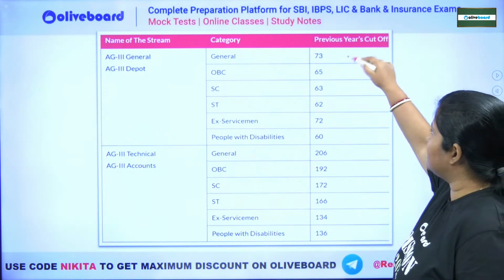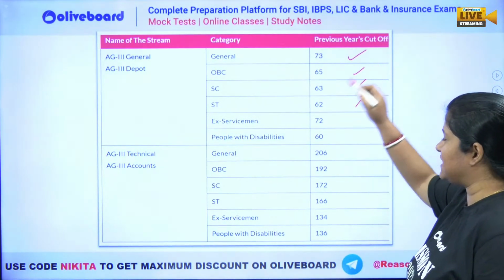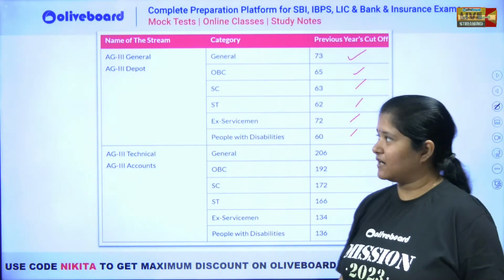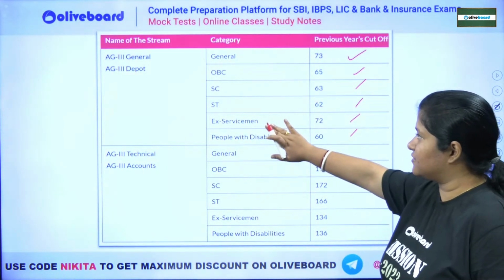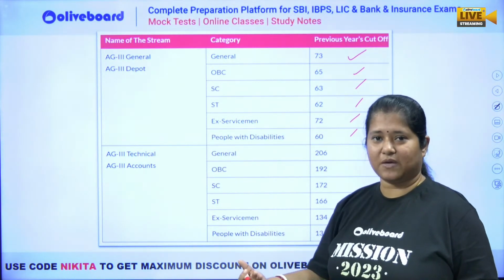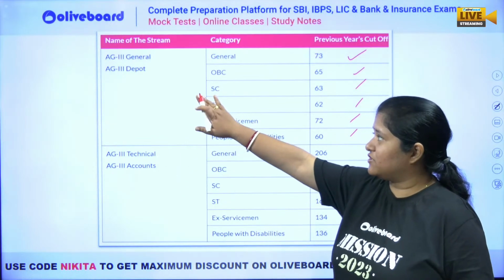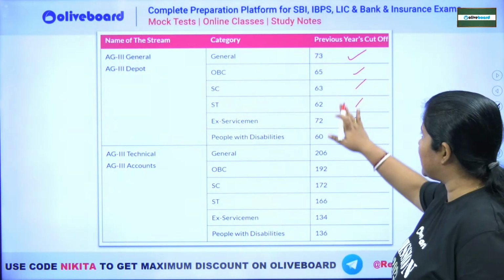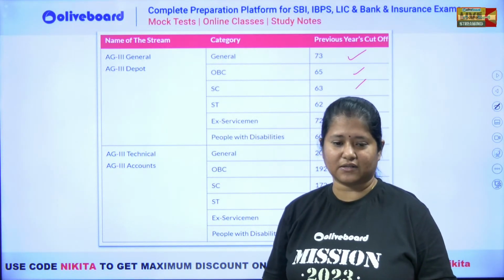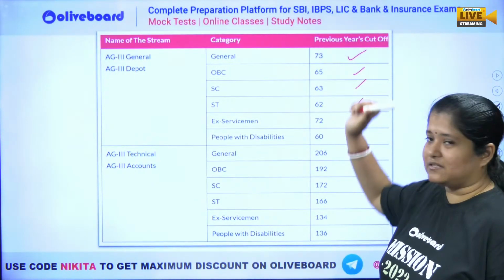Now this was the cutoff for your FCI AG3 phase 2. ठीक है, phase 2 का जो cutoff था ना for general and depot, this was there, right? General and depot का ये आपका technical and accounts which has a technical paper, वो उसकी हम बात नहीं कर रहे. But for general and depot, these were the cutoffs that we had previous year. Previous year मतलब 2019 में इसका last exam हुआ था. So we saw that we had 73 for general.